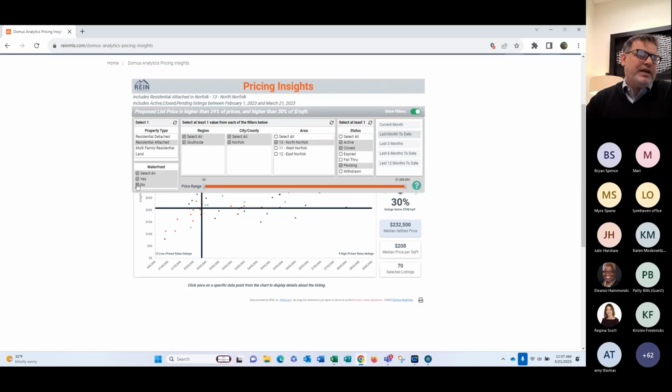So you go here and just say no waterfront, give a price range, current month, up to date. It's trying to give you an overview of computer analysis or an AVM of a CMA. Not necessarily the greatest way to do it, but it'll kind of validate or tell you, maybe look at your numbers again if your numbers are coming off.